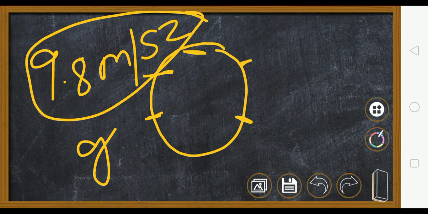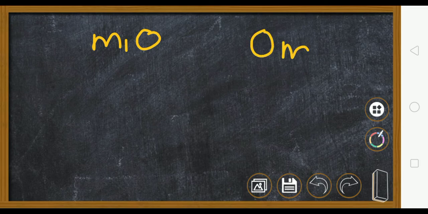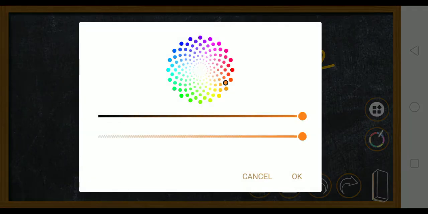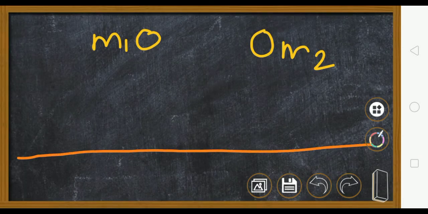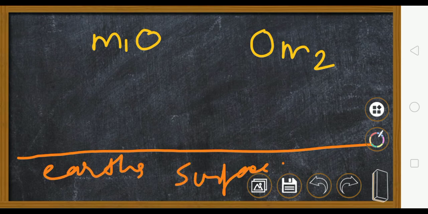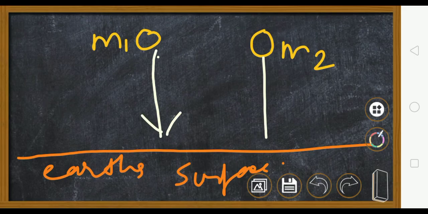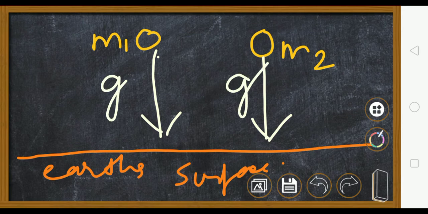Now this g does not depend on the mass. Suppose there are two bodies. This one's mass is m1 kg. Another body's mass is m2 kg, and this is the Earth's surface. And we are dropping both of them. Both of them are coming down. Now the Earth is going to attract both of them with the same force. So g for this will be the same, and g for this will be the same.